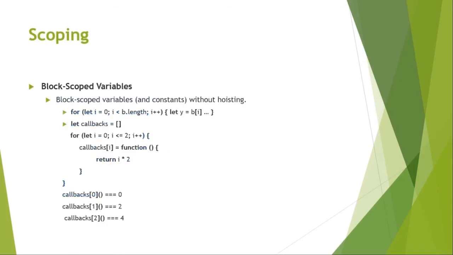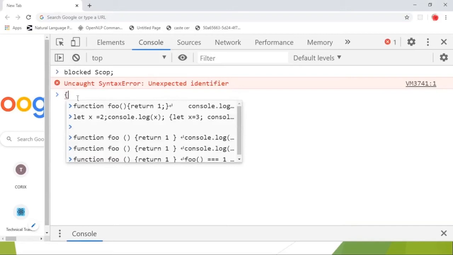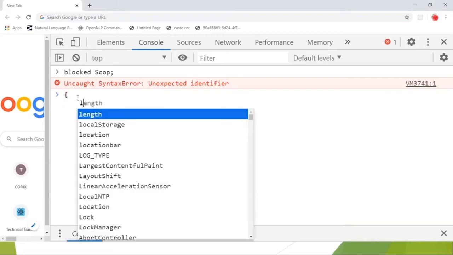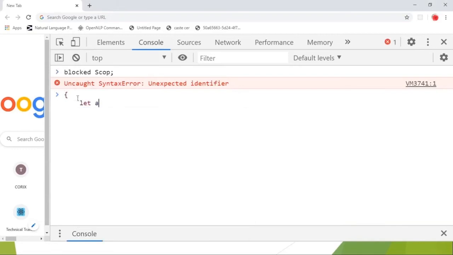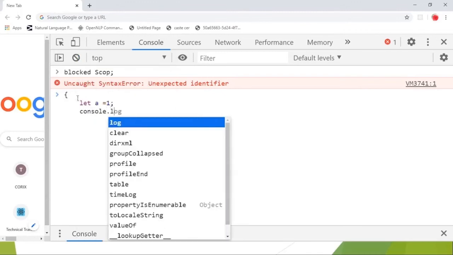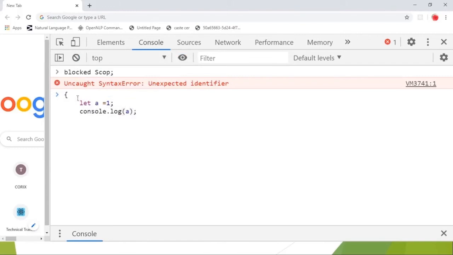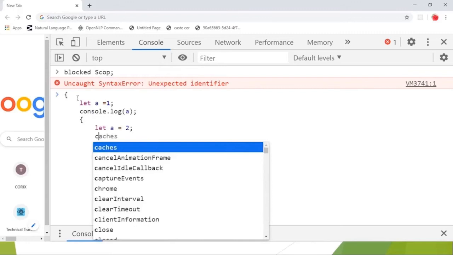Next, scoping. There are two kinds of scoping: block scope variable and function scope variable. We'll discuss with the help of an example. Let's take a block and let's take a variable a, assigning 1, and console log a.